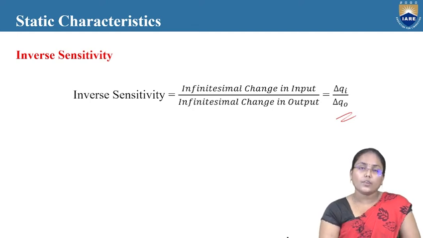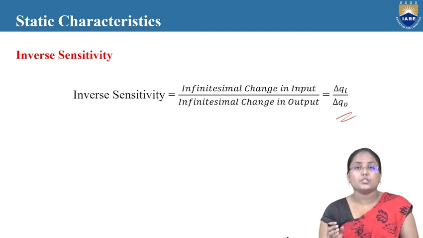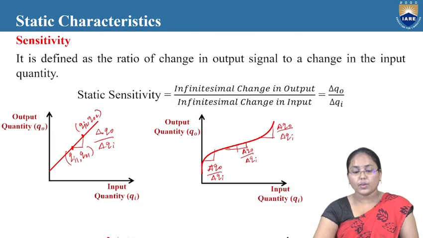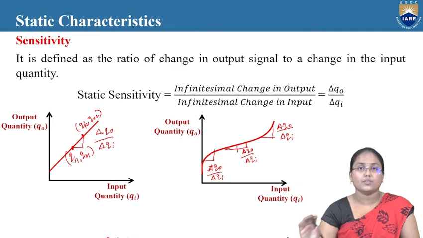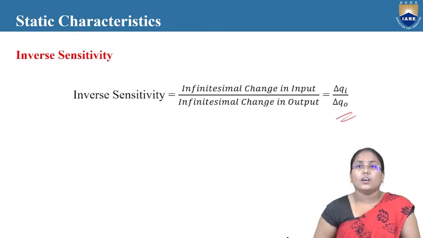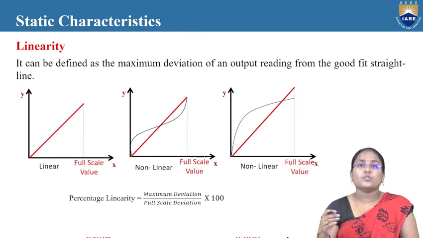What we intend in a particular instrument is that it has to be very, very sensitive to the input changes. So whenever there is a change in the input, the output should also change. That is our intention. That is why we want this sensitivity characteristic to be very, very high, and this is a desirable quality of any instrument. Next one is linearity.